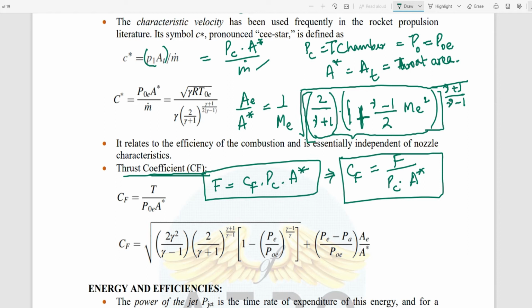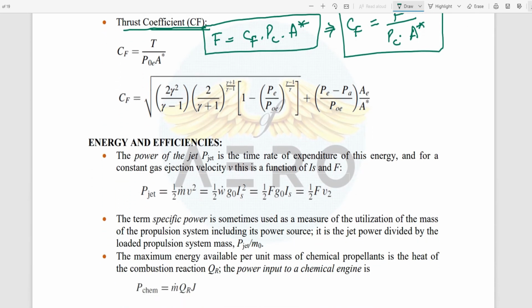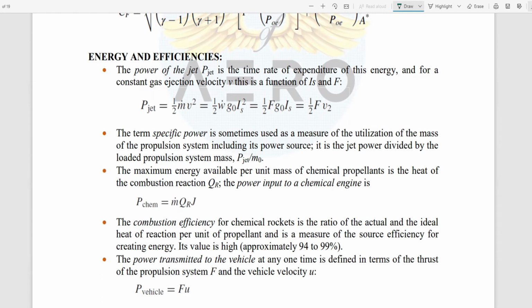Yes, ma'am. Okay, please note down the formulas. Next we will move to the efficiencies and some of the energies. First, in a rocket we have the power of the jet. Power of the jet represents the time rate of expenditure of energy, that is, how much time it took to eject the hot gases out from the nozzle. So this is a simple formula.